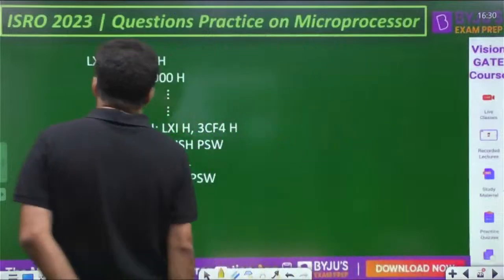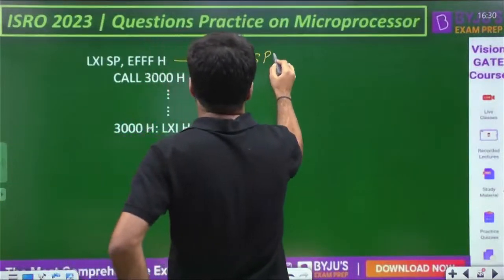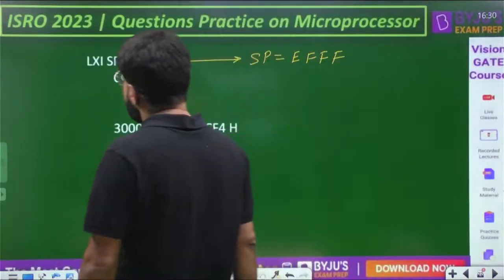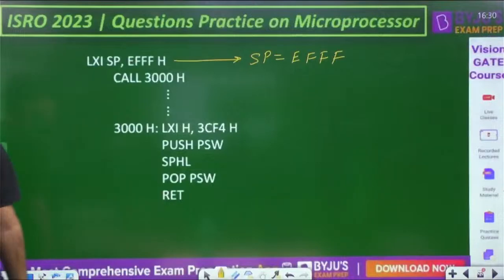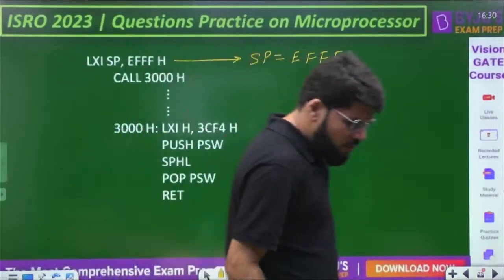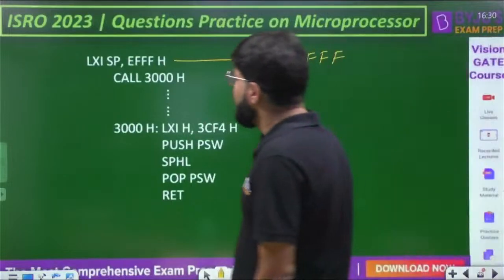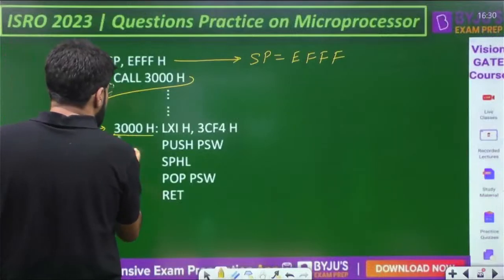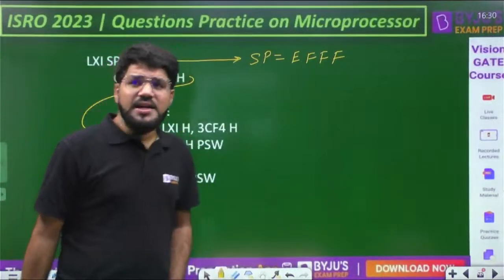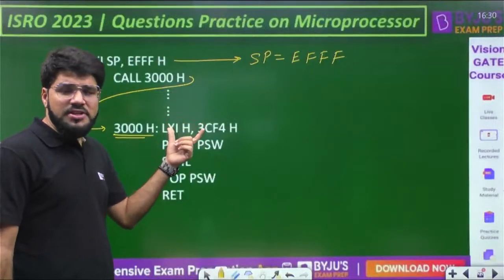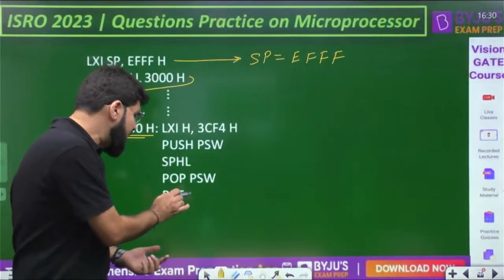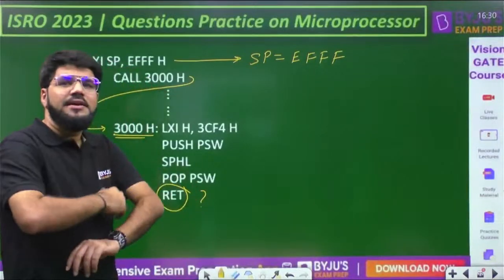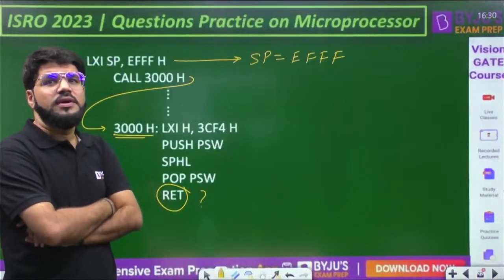Have a look into it now. First of all, LXI SP initializes the stack pointer. LXI is load register pair immediate, and the value is EFFF, so SP is EFFF. Then call 3000. Whenever the call subroutine is encountered, the program execution is transferred to the specified memory location, that is 3000. A subprogram is written there, and a set of instructions will be executed. Finally, every subroutine contains RET. But no address is written with RET, so where to return?